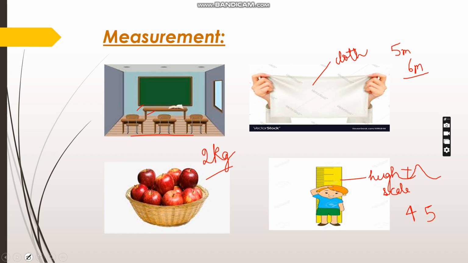So we have measured this cloth. So its measurement is 5 meter. We measured these apples. Its measurement is 2 kg. We measured the height of the child. It is 4 inches. So, did you get an idea what is measurement?